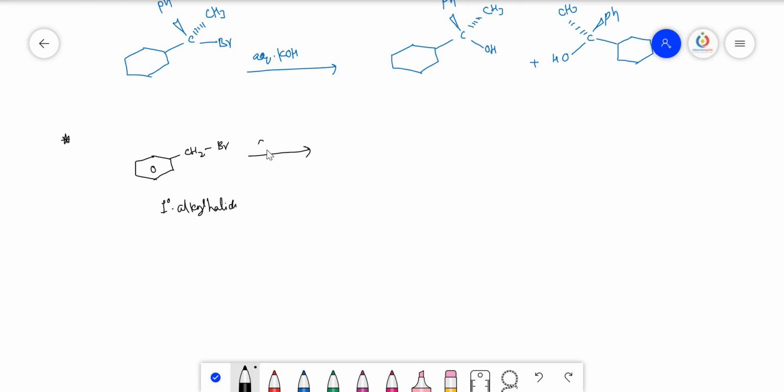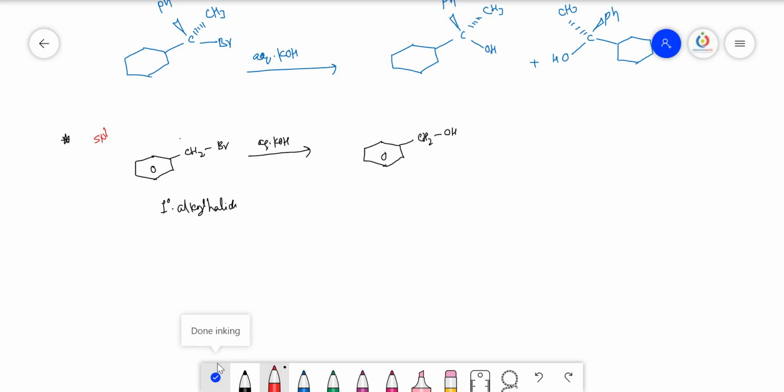But it follows, if you add aqueous KOH, no doubt it gives CH2OH. I am not writing the two products. Why? Because this is not the chiral carbon. That's only one compound I am writing. And what type of mechanism does it follow? It follows SN1 mechanism. The reason is this benzyl alkyl halide is able to form the stable carbocation. Benzyl carbocation is more stable.